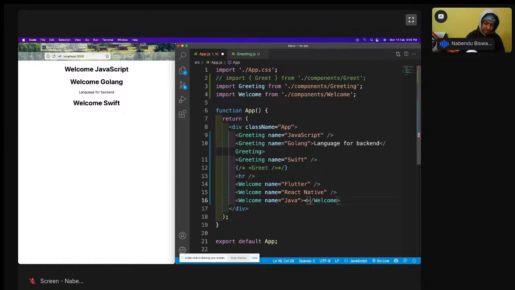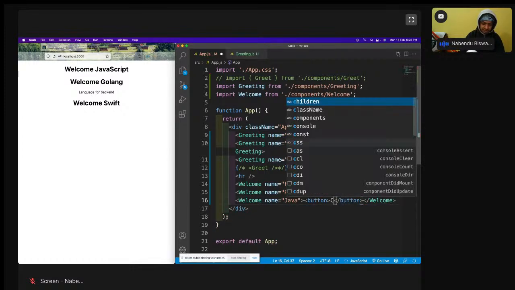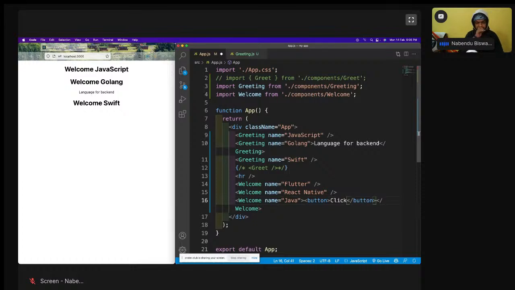I can pass even a button like this. Save it. So these three things are coming because we have not yet used those props there.